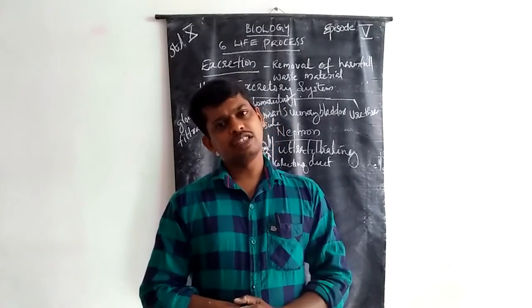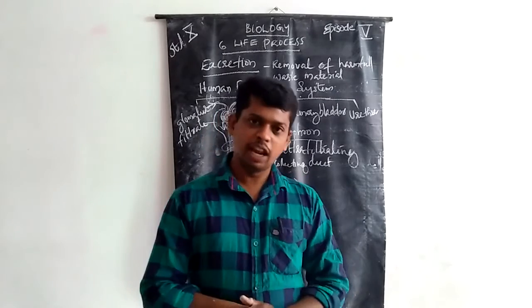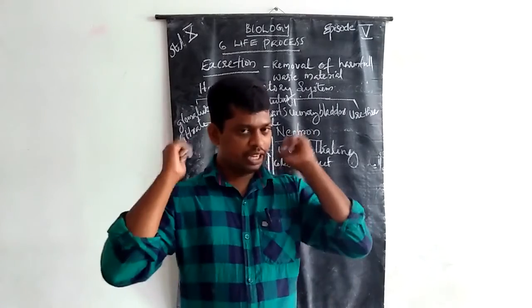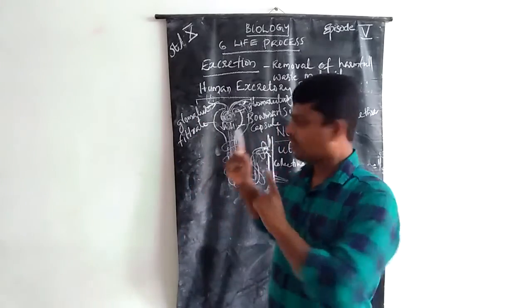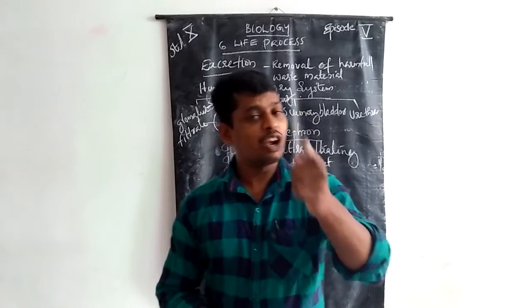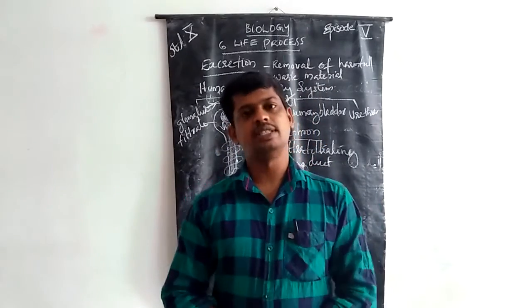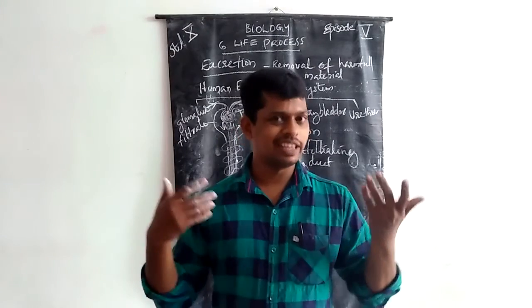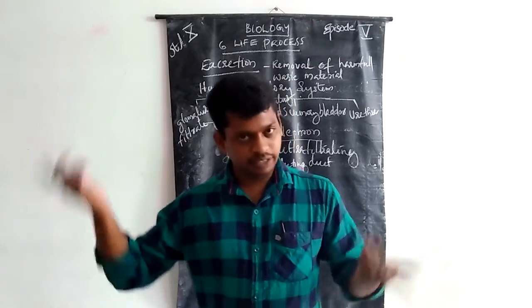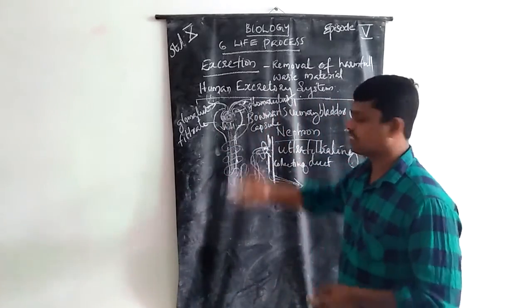The formation of uric acid helps to prevent water loss from the body. Aquatic organisms like fishes have ammonia as their excretory product.